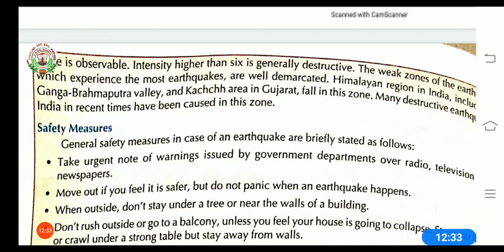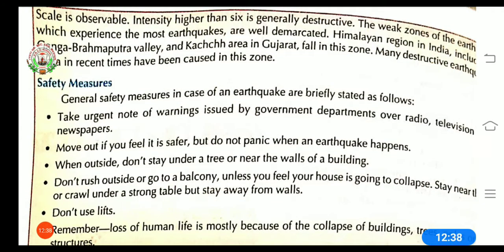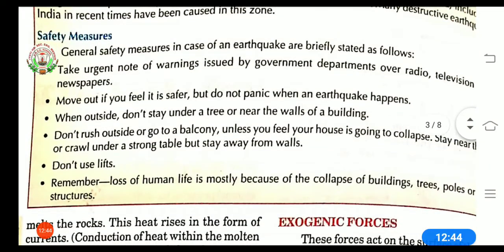Now we have some safety measures regarding earthquakes. First is, take urgent note of warnings issued by government departments over radio, television and newspaper.